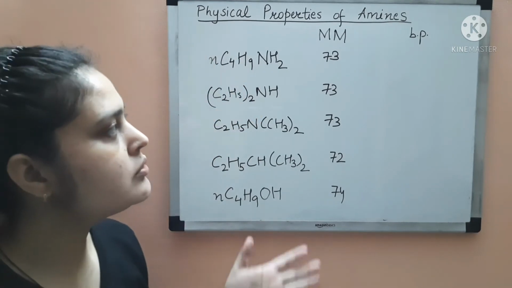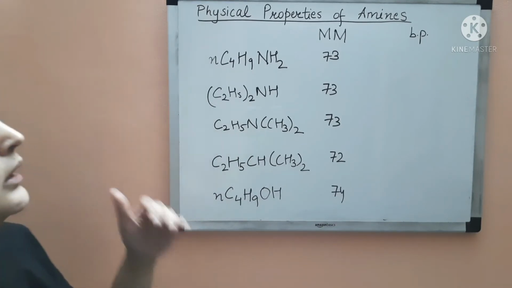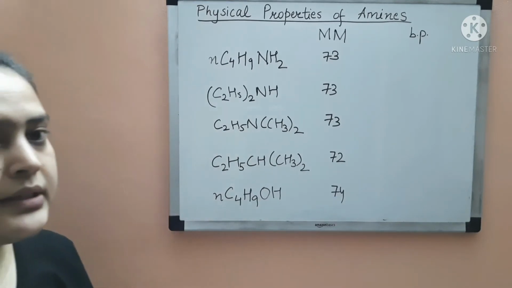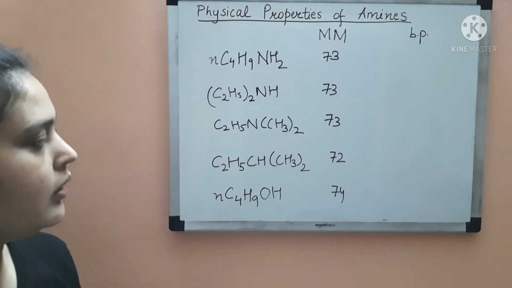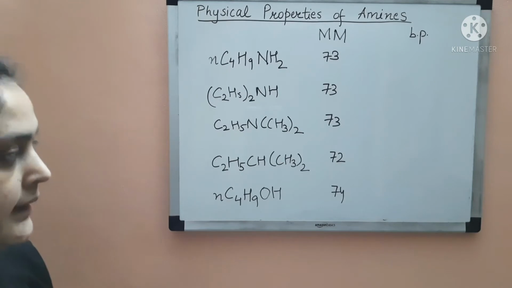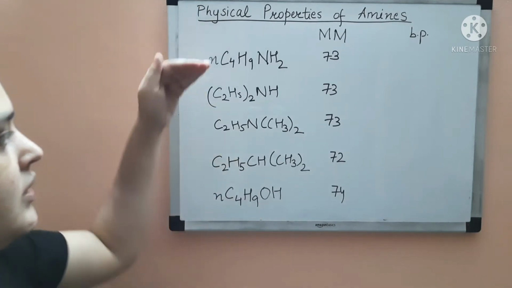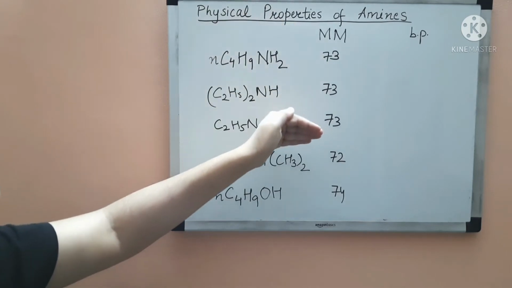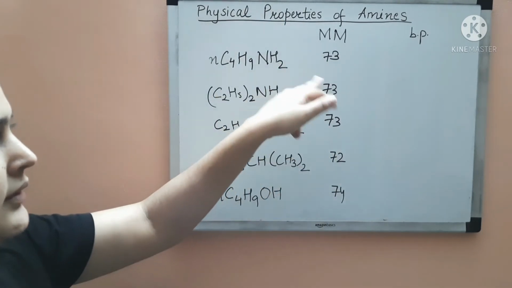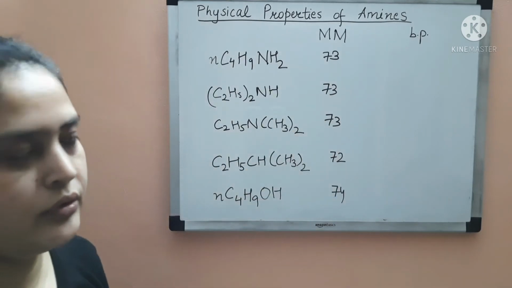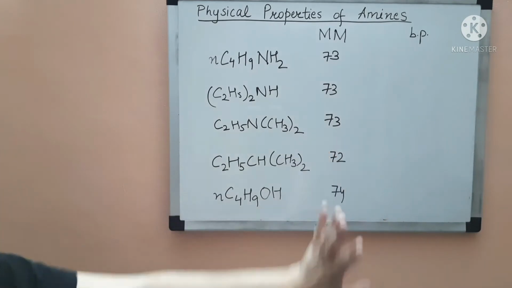Now we move on to the boiling point, and how boiling point is affected if we take primary, secondary and tertiary amines and compare them with an alcohol and an alkane of the same or similar molar masses. So these are the compounds and these are their molar masses. You can see that they are all the same or similar: 73, 72 and 74. So they are in the same range. And now we will see their boiling points.